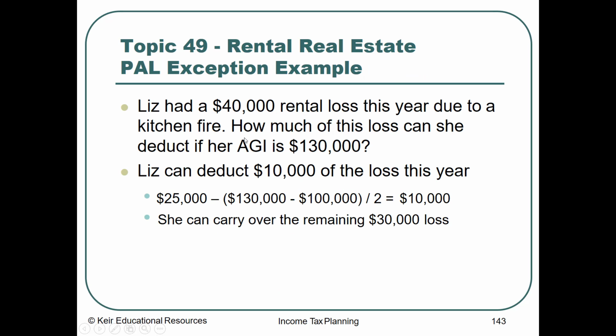So an example, Liz had $40,000 in rental losses due to a kitchen fire. How much of that loss can she deduct if her AGI is $130,000? She can deduct $10,000. So the $130,000 minus $100,000, divided by 2, is $15,000, and $25,000 minus $15,000 is $10,000. She can carry over the $30,000, which she couldn't deduct this year.